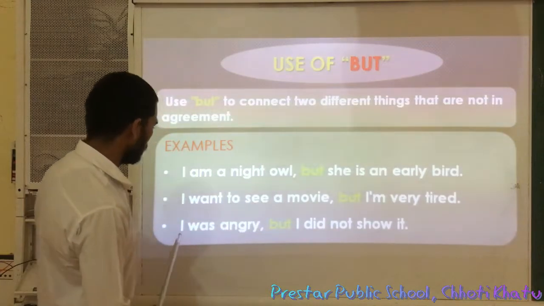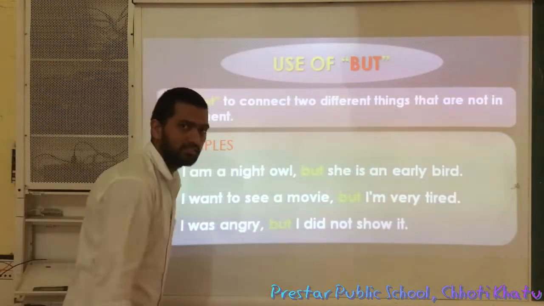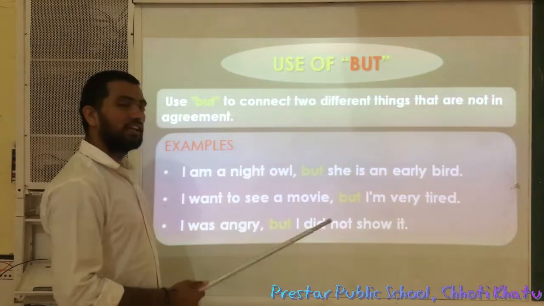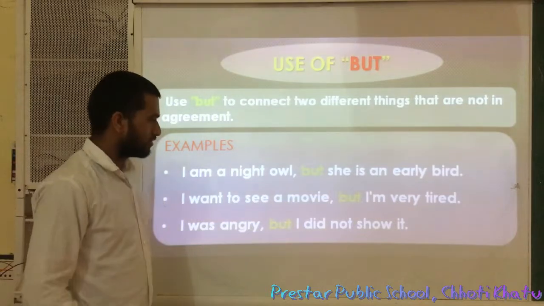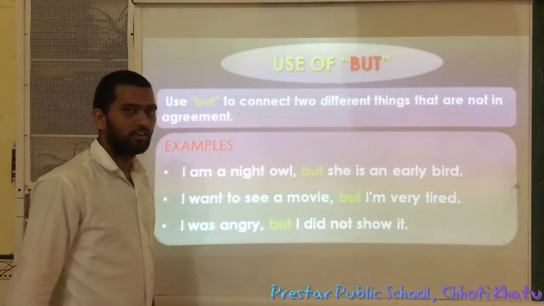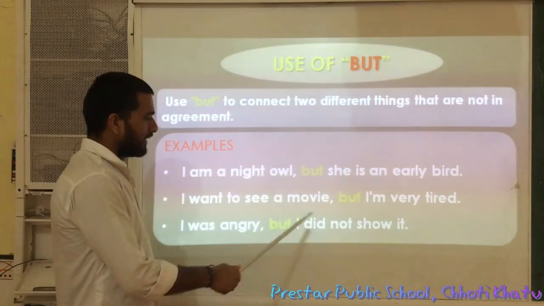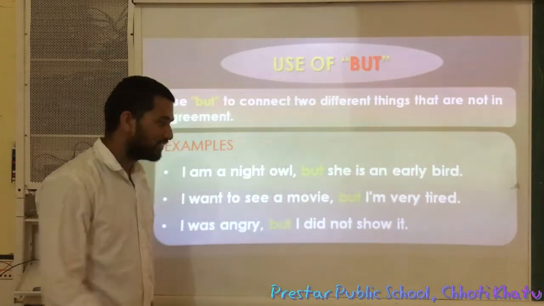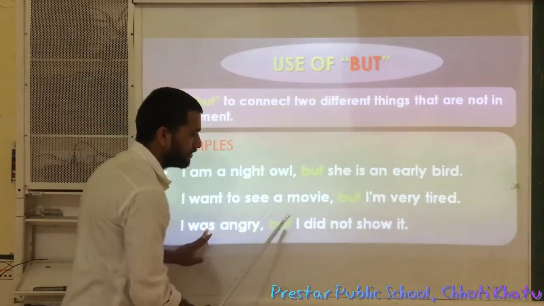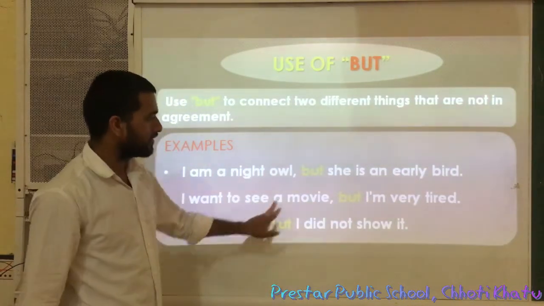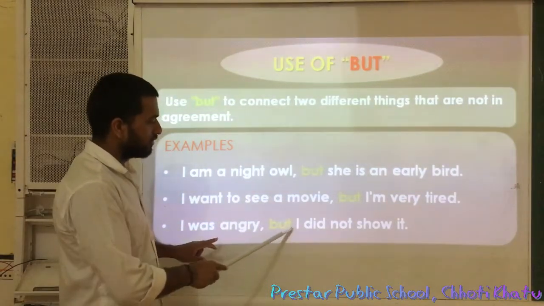Look at the third one. I was angry, but I did not show it. It means I was angry at that time, but I did not show it. So these two are also different. For example, if I say I was angry and I showed it, these two connect to each other; they have the same meaning. That is why we use "and". But here these are not the same. In this situation these are different. That is why we use "but".